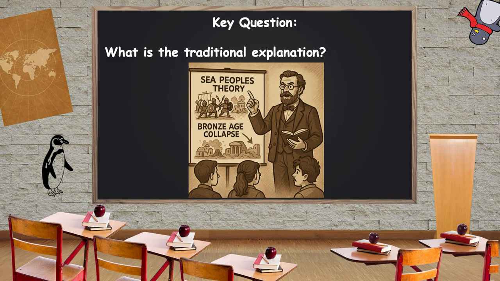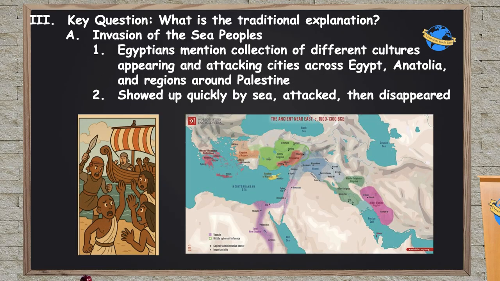Okay, so why did this happen, or how did this happen? There's several different answers. Let's talk about the traditional explanation that people taught for a long time. I referenced this earlier in our lesson on the first empires. The traditional explanation was that mysterious Sea Peoples showed up from somewhere out in the western Mediterranean and started sailing into this region and attacking all these different cultures and cities across Egypt, down here, Anatolia up here, this region over here of Palestine, the Levant, Syria, and then after attacking, they just disappear and these civilizations crumbled because of it.